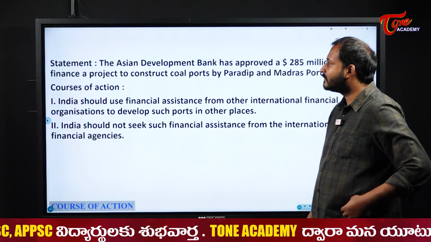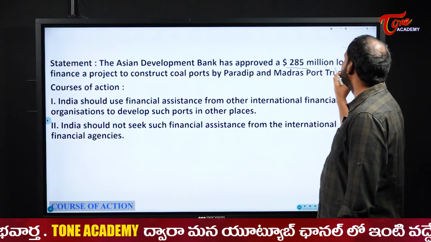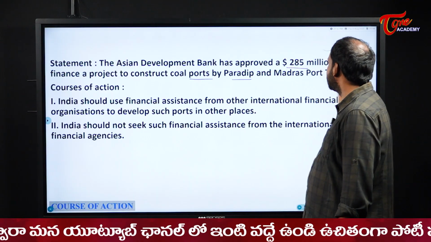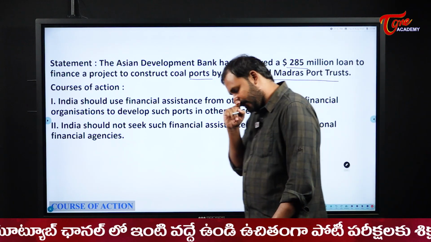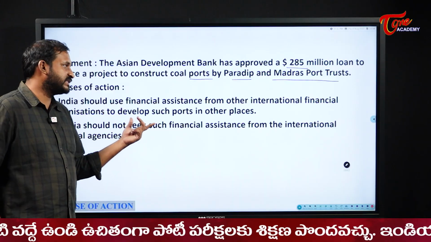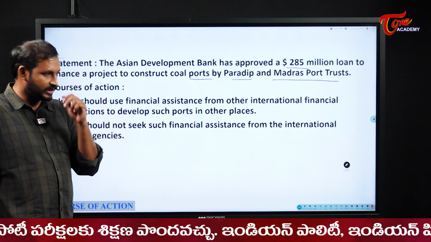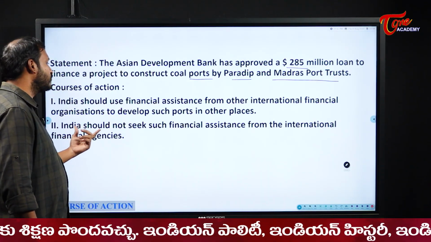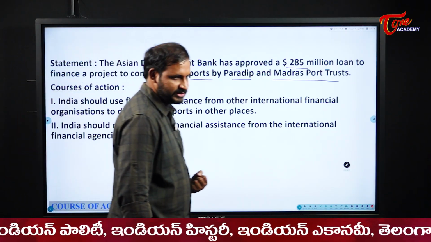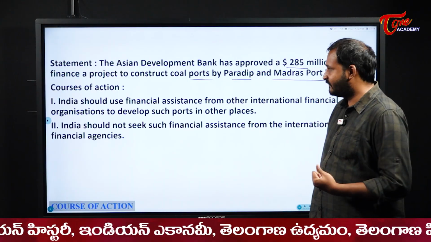Next one. The Asian Development Bank has approved a 285 million loan to finance a project to construct coal ports by Paradip and Madras Port Trust. That is the situation. Now, India should use financial assistance from other international financial organizations to develop such ports in other places. Next, India should not seek such financial assistance from the international financial agencies. So now this is the situation, student. This is a very difficult one to analyze.